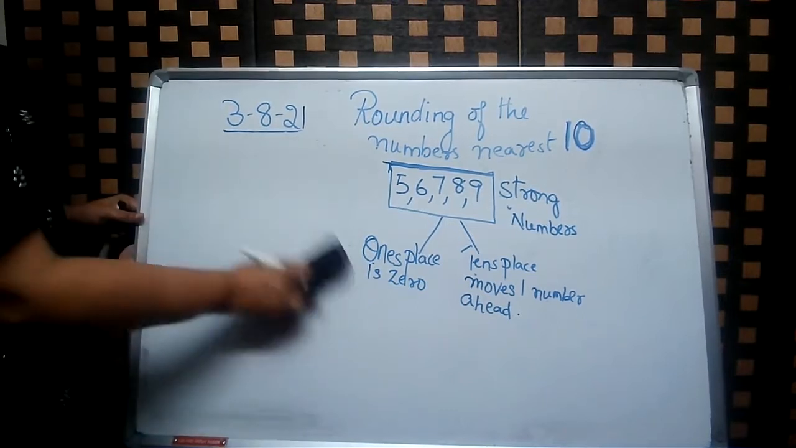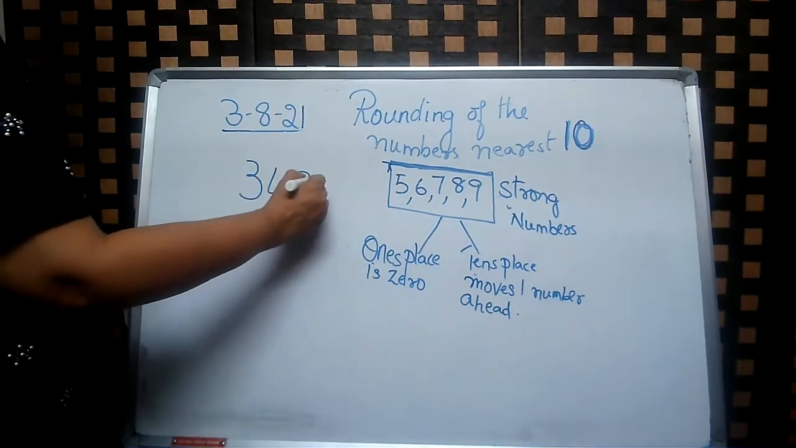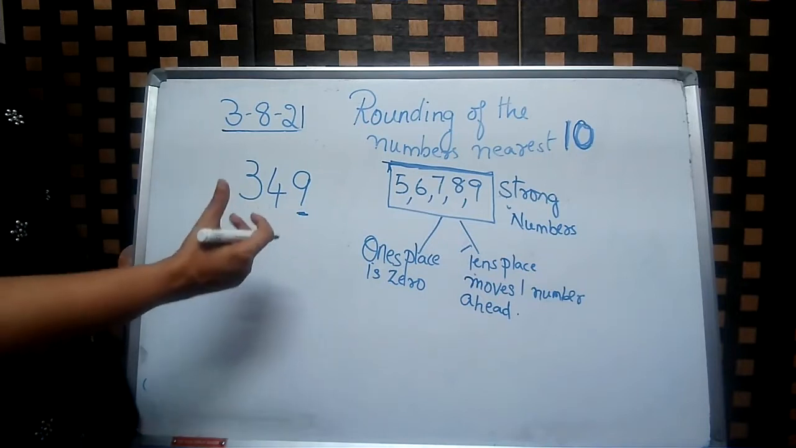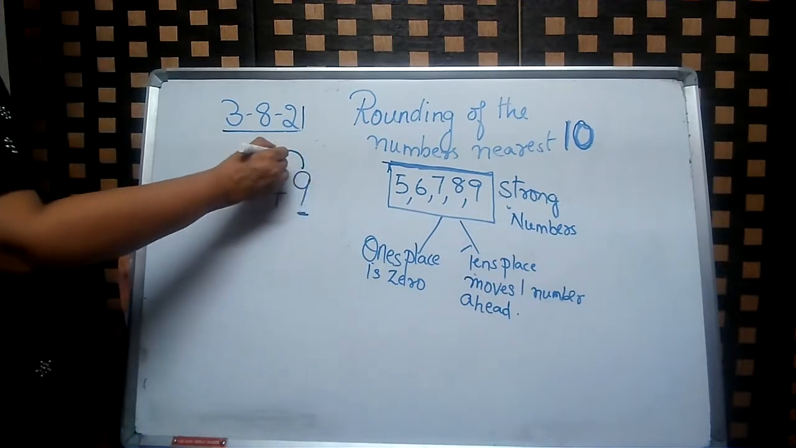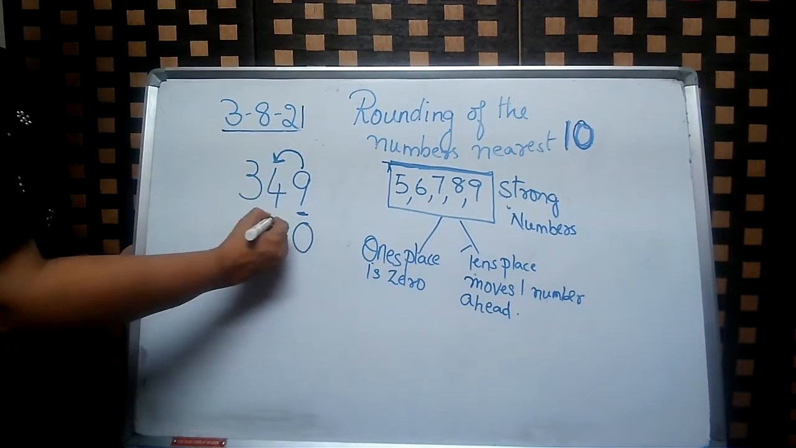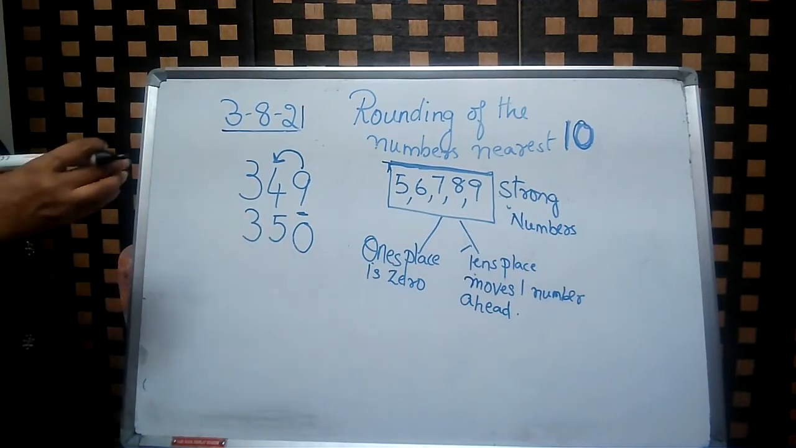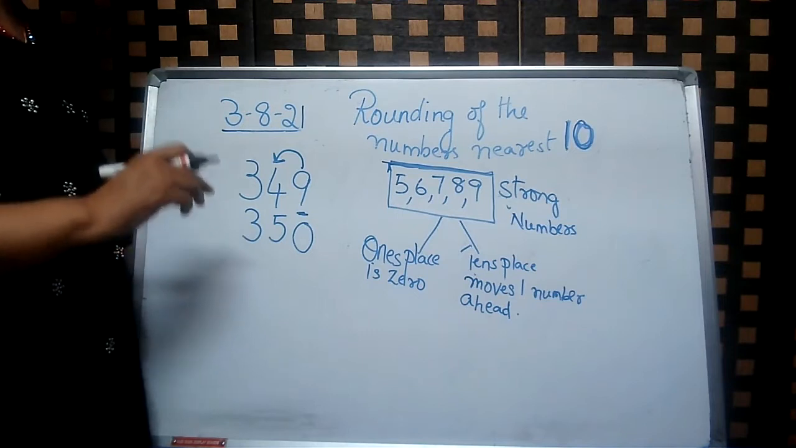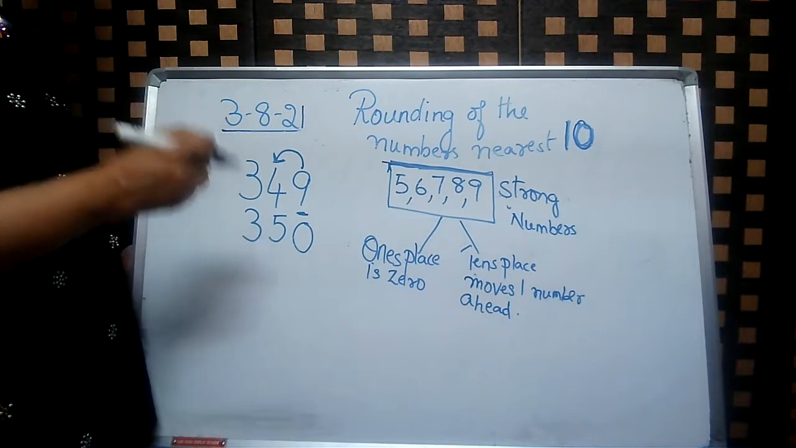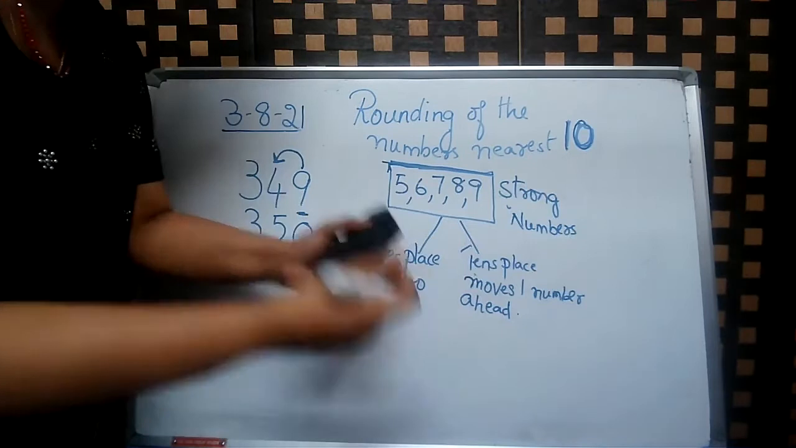Now let us look at one more number. 349. So 9 is a strong number. 5, 6, 7, 8, 9, 5 numbers are strong. After 5. Okay, 5. It can push this number. Ones place is 0, tens place is 5, and 3. So 1, 2, 3, 4: ones place is 0, tens place is same. 5, 6, 7, 8, 9: ones place is 0, tens place moves ahead.